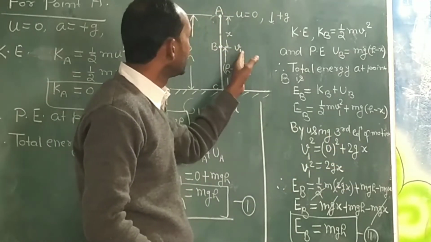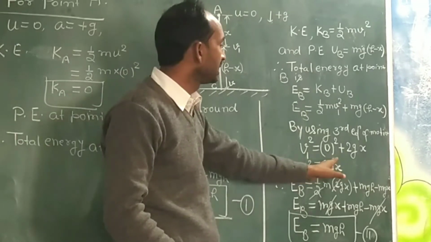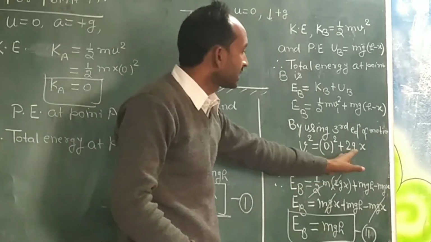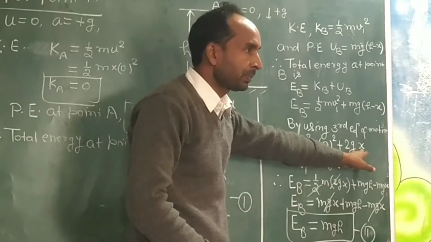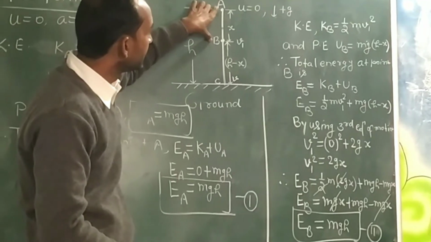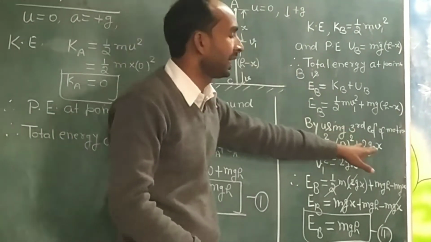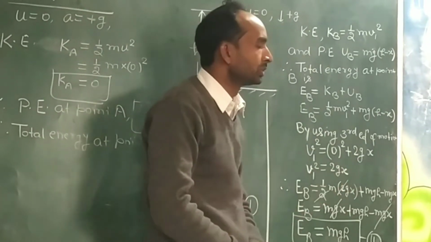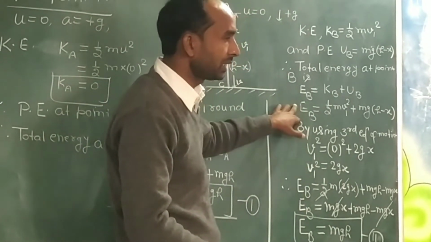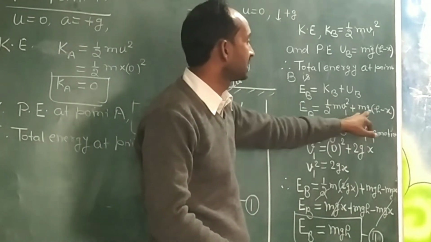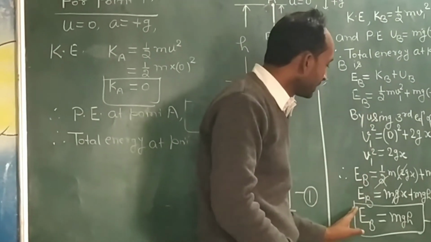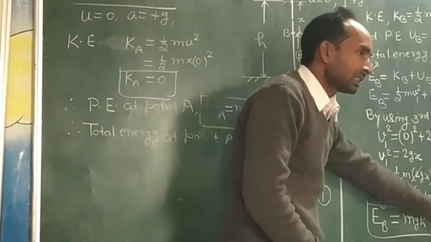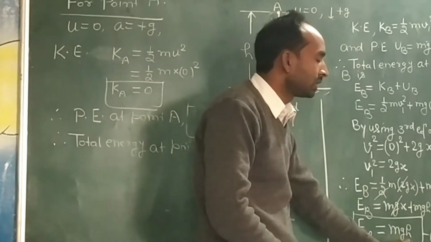V square means the final velocity v1 square, initial velocity is 0, plus 2gh. In place of h, the displacement from A to B is only x, so it becomes 2gx. v1 square equal to 2gx. Putting this value in the equation EB equal to half m v1 square plus this, we get EB equal to mgx plus mgh minus mgx, and therefore EB equal to mgh.